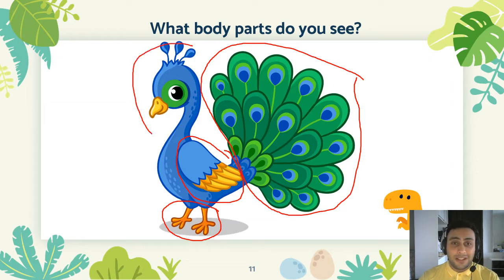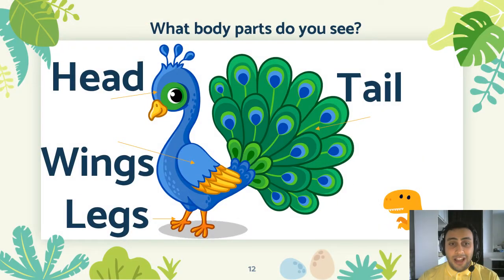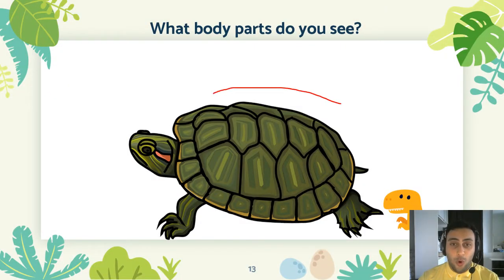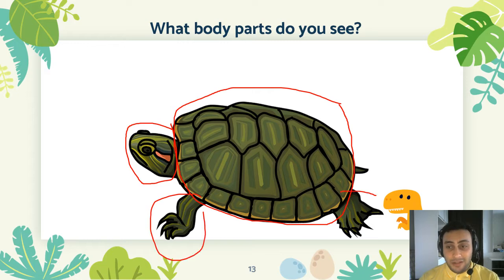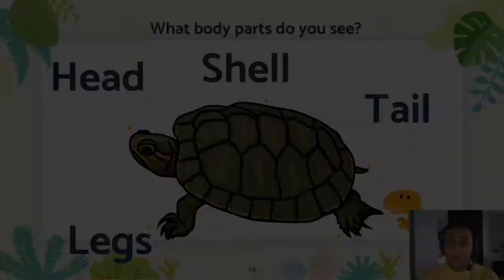And what is this? Yes, you are correct. Let's see what's this. Oh, what is this big hard thing? This is shell. Very good. What is this angry face? This is a head, right? What are these? These are legs. And what is this tiny mighty thing? Tail. Very good. Good job.